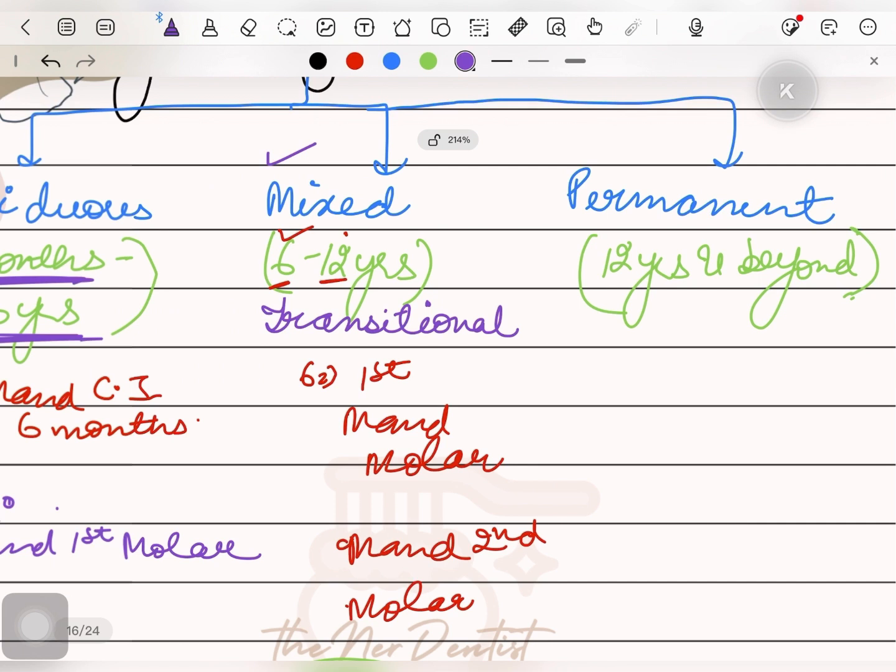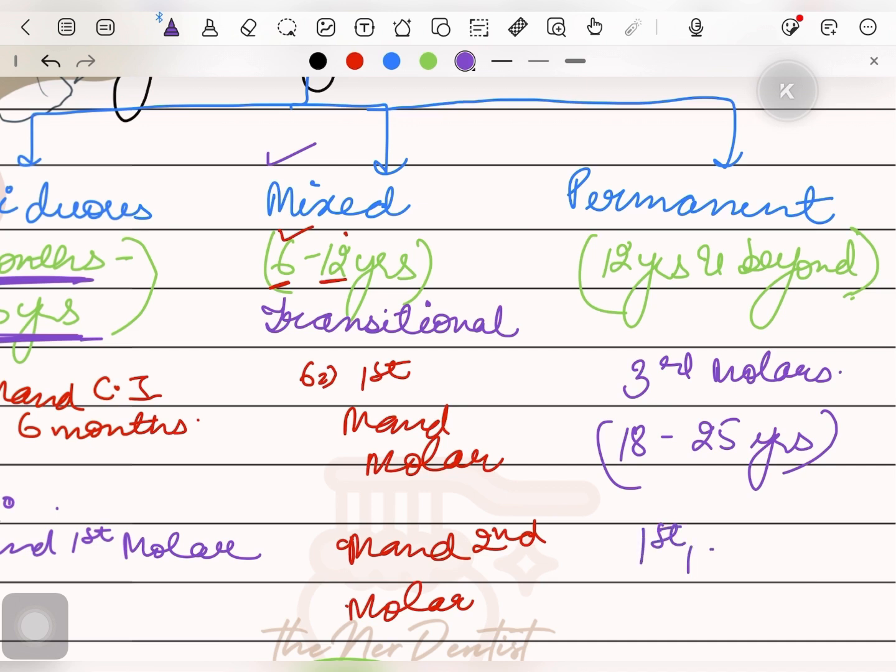It is well established by the age of 13 years with eruption of all the permanent teeth except for the third molars, which erupt later in life, that is 18 to 25 years of age. The permanent molars have no deciduous predecessors. This we have discussed already, that the first, second, and third permanent molars do not have any predecessors.